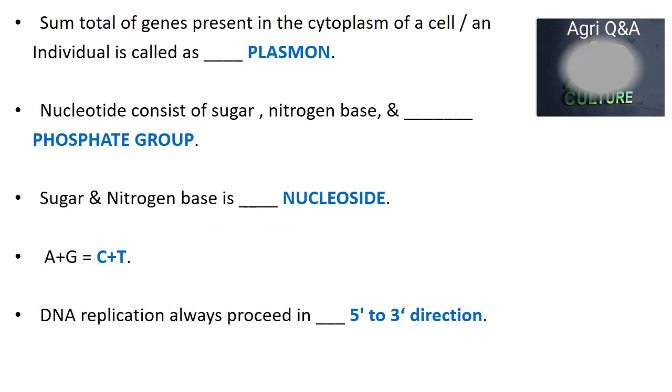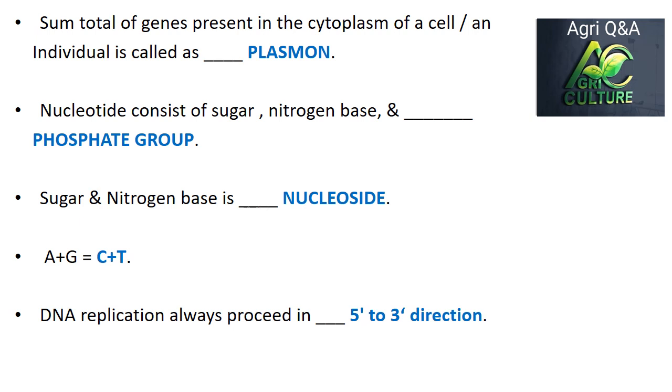Sum total of genes present in the cytoplasm of a cell or an individual is called plasmon. Nucleotide consists of sugar, nitrogen base and phosphate group, whereas in nucleoside, sugar and nitrogen base are there. Here adenine plus guanine equals cytosine plus thymine. This is the Chargaff law, which means purines equal pyrimidines.